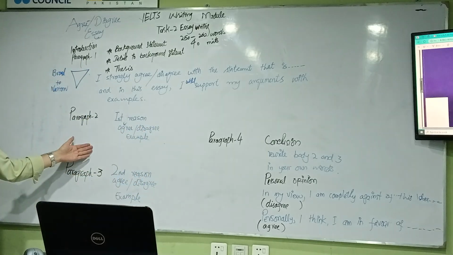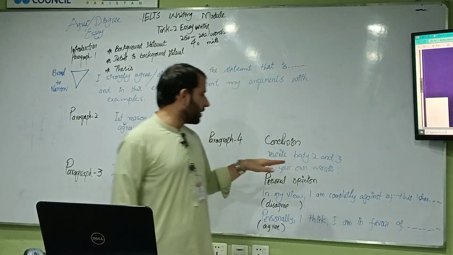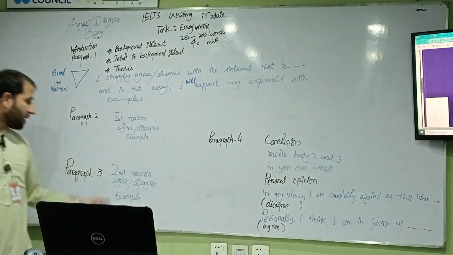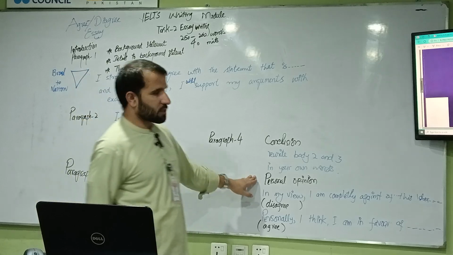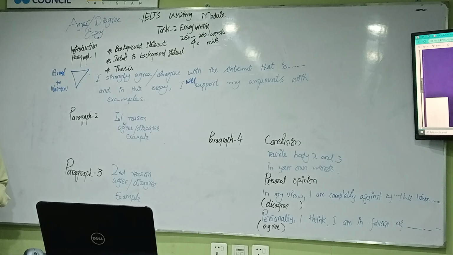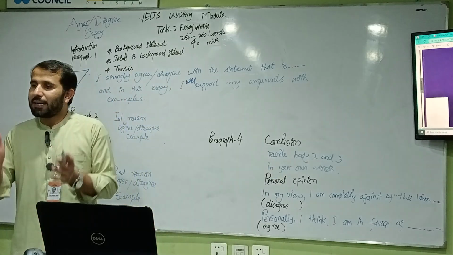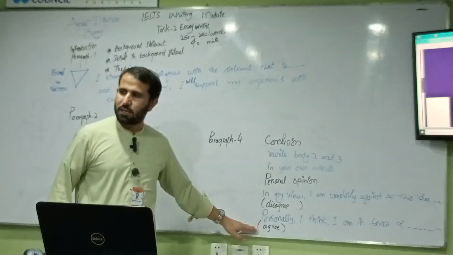Here you have used the simplest language. You can rewrite body 2 and body 3 in your own words. But those words should not be part of these paragraphs. It should be in paraphrased form. Then you will provide your personal opinion in the conclusion. This statement is very important for grading, even for the examiner. So how would you write the personal opinion? If you agree in the thesis statement, you will write an agree personal statement.